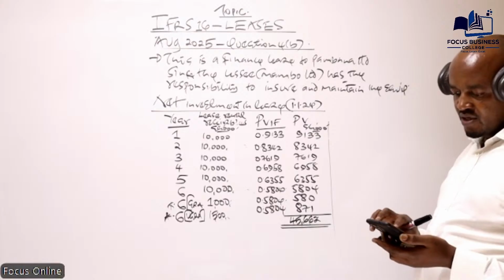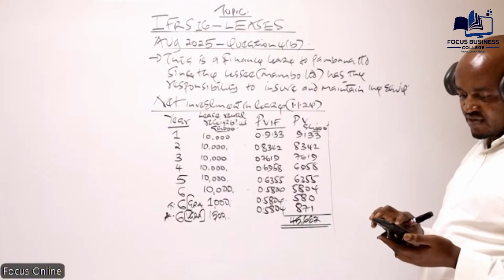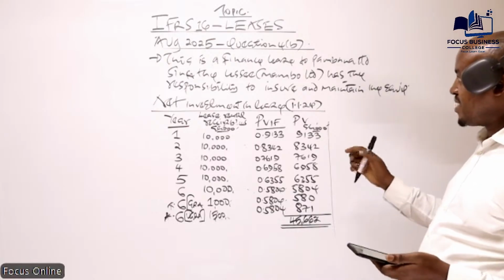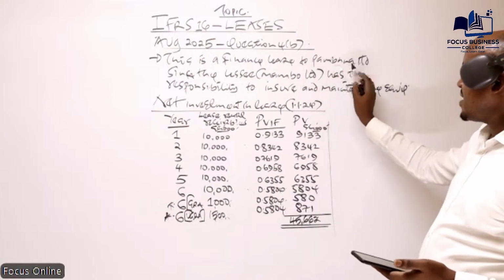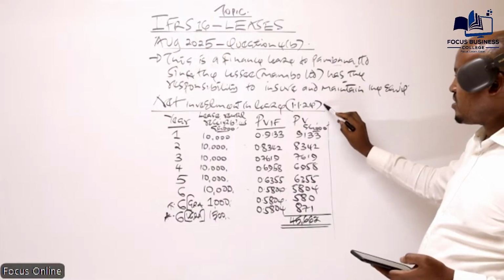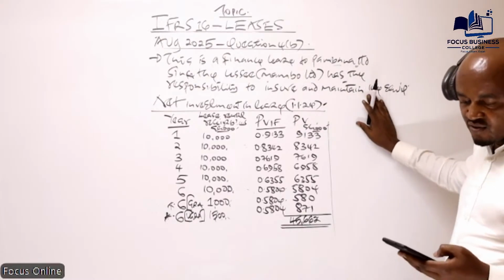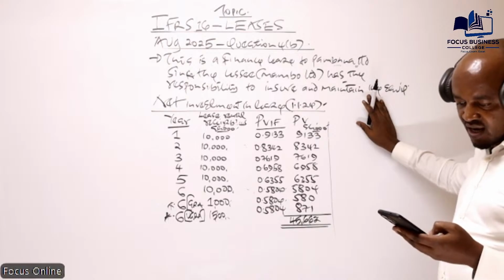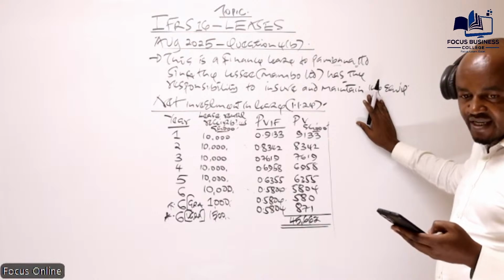And in our question, if you check on what you're required to do here, basically you're required to prepare the financial statement extract for this company, Pabana Limited, the owner of the asset, for the year which ended 31st of December 2024. We're required to explain how the company will account for the risk in the financial statements.